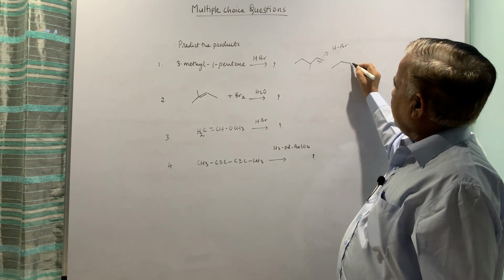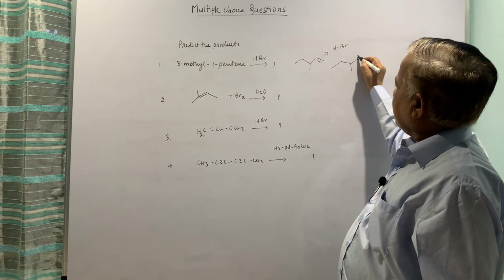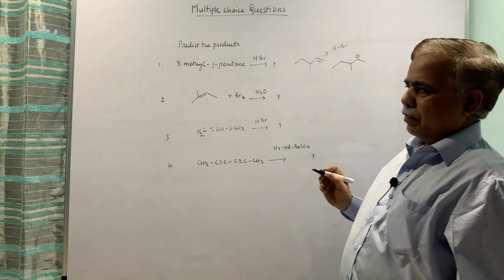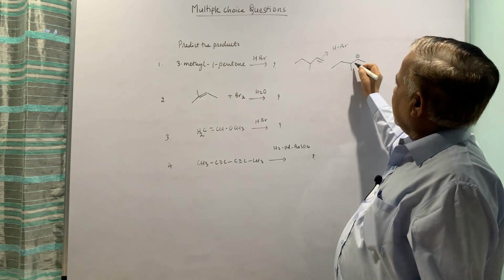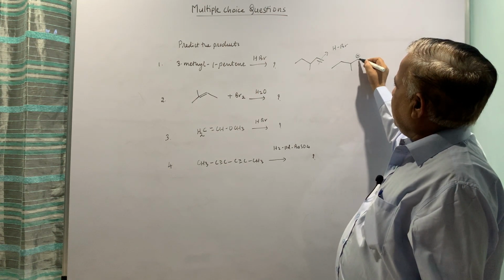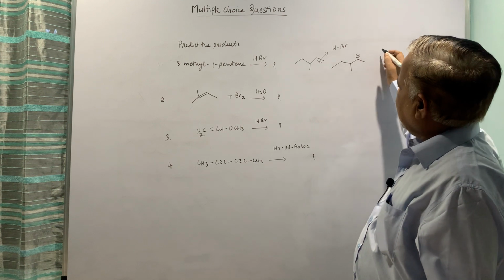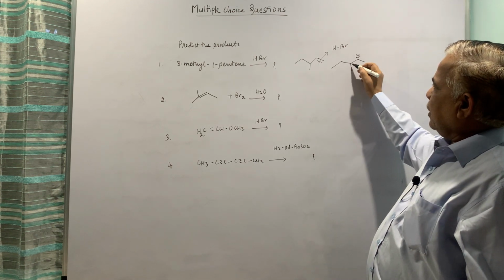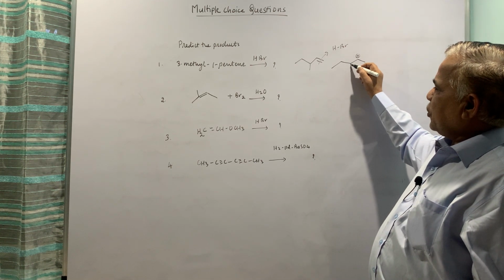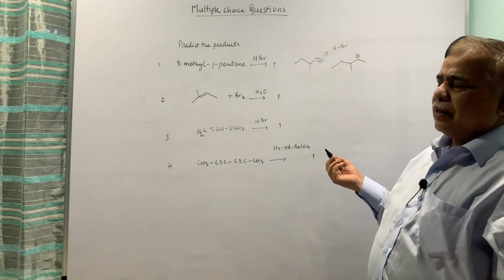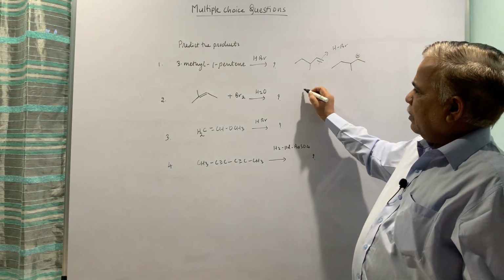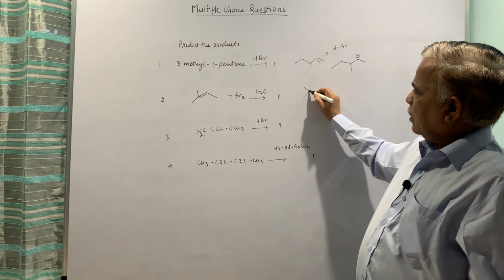So this should give you the carbocation, and then the addition of Br minus, or the attack of Br minus, should occur here, or this can isomerize to tertiary. So both the products are expected. You can give those products.